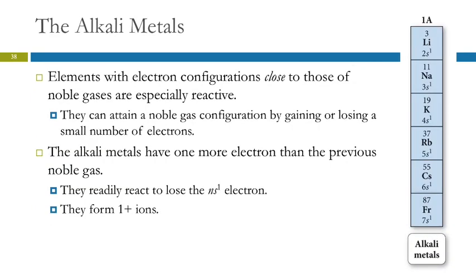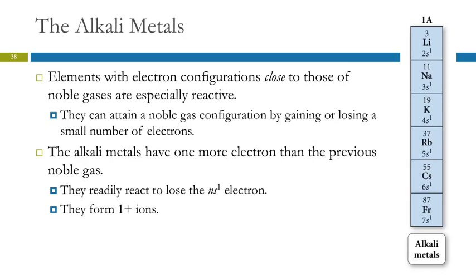The alkali metals, they don't look like they're next to the noble gases, but you can think of this periodic table as really just being a spiral, right? You could fold it around and just continue the atomic numbers. These elements are very close to the electron configuration of the noble gases. They all have one more electron.